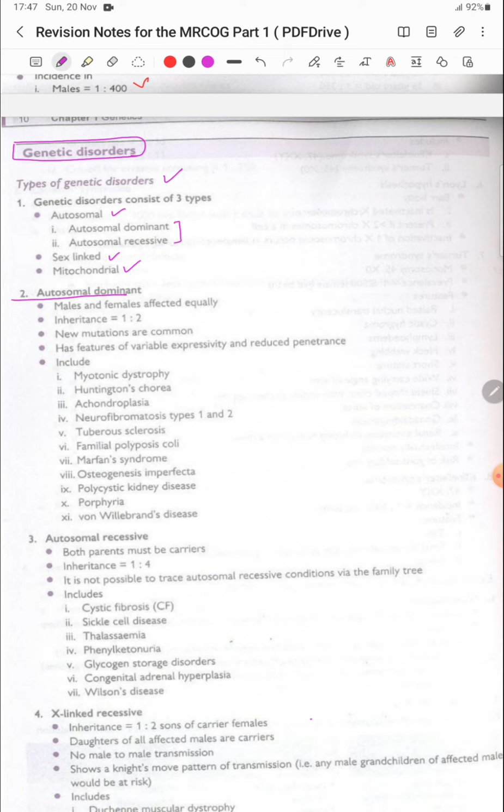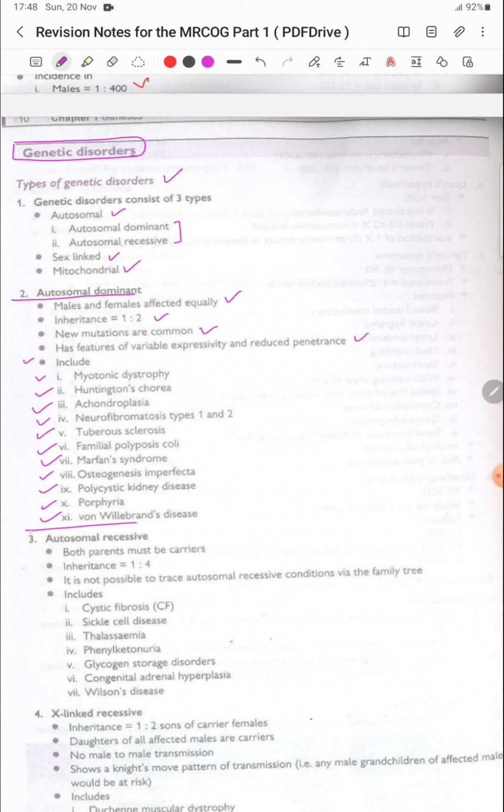Now moving towards autosomal dominant: males and females are affected equally, and inheritance is 1:2, and new mutations are common. It has the features of variable expressivity and reduced penetrance, and it includes myotonic dystrophy, Huntington's chorea, achondroplasia, neurofibromatosis type 1 and type 2, tuberous sclerosis, familial polyposis coli, Marfan syndrome, osteogenesis imperfecta, polycystic kidney disease, porphyria, and von Willebrand disease.